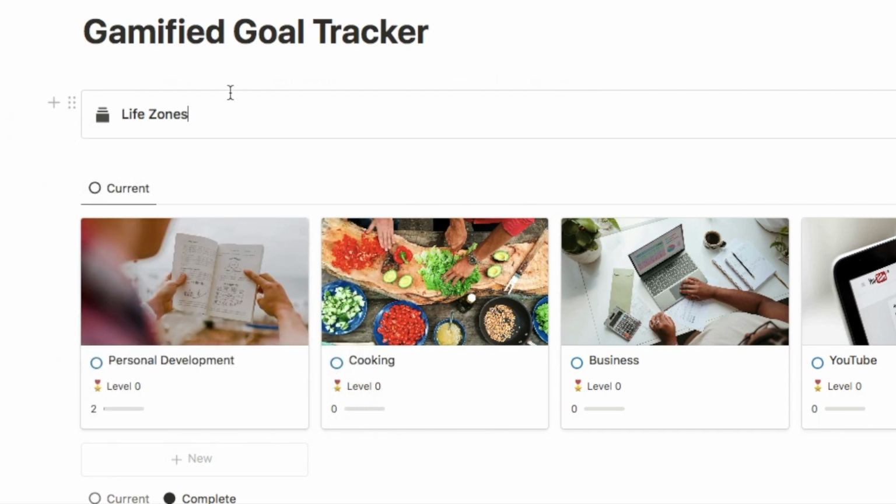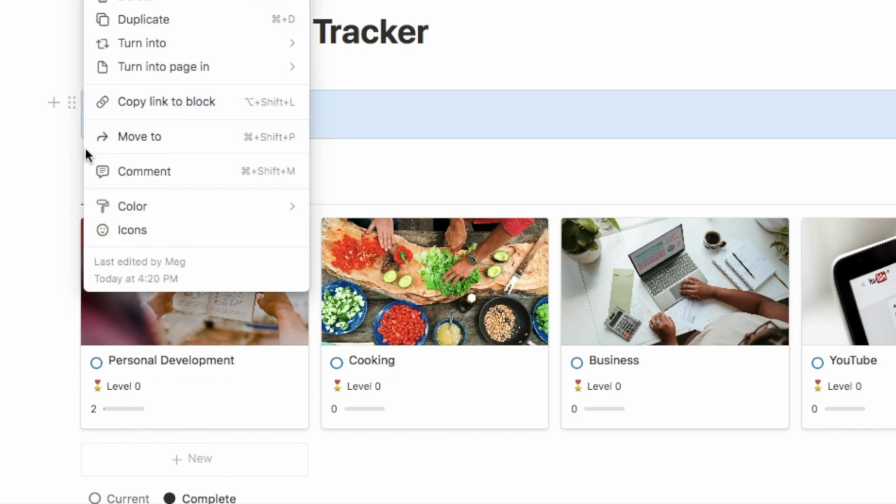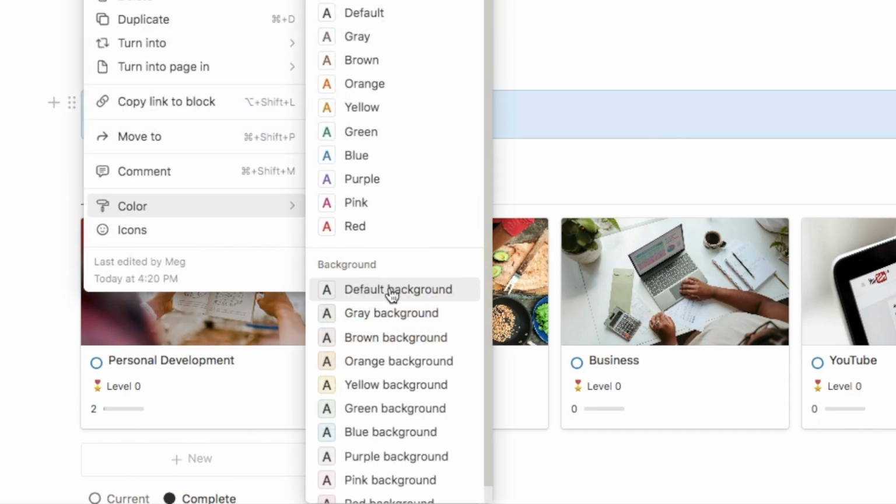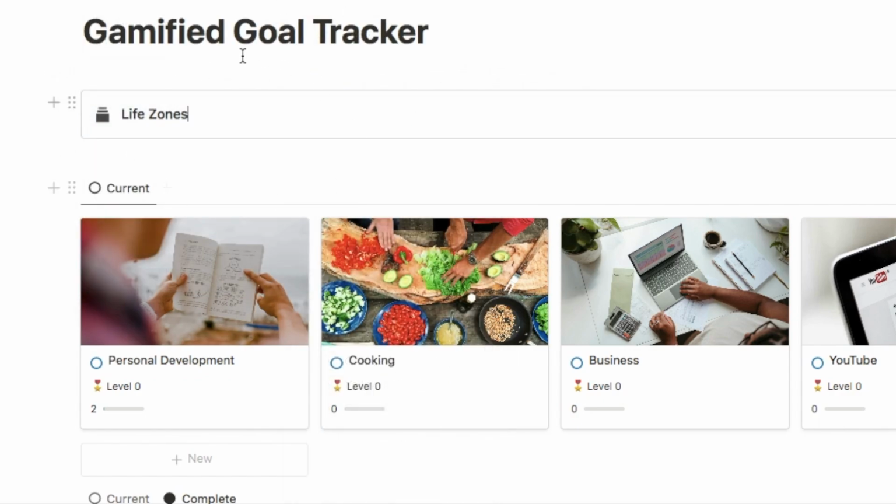And if you want the white background with the gray outline, then you can click on the 6 dots, select color, and just make sure it's set to default background. But if you want to go with a different color, then you can actually select any color that you like. But I'm going to go with the default one so that it's white with the gray background.